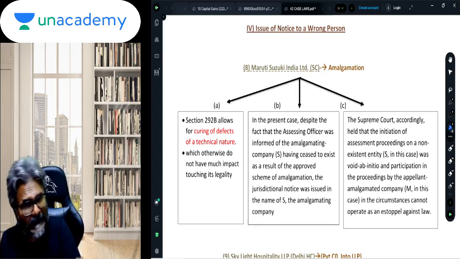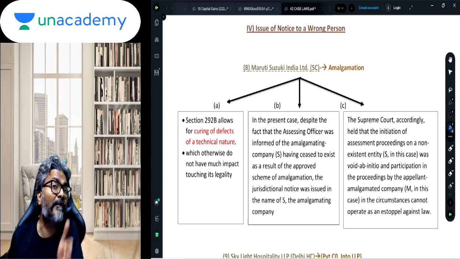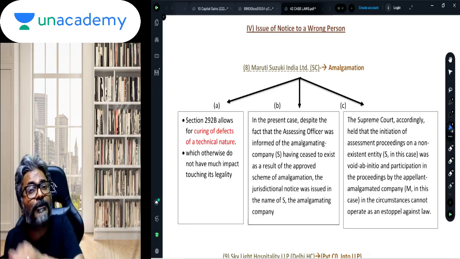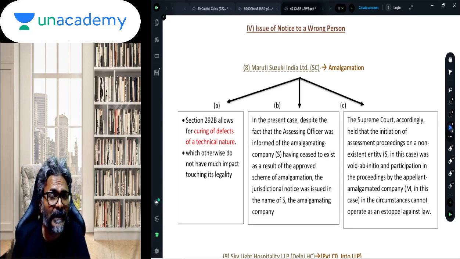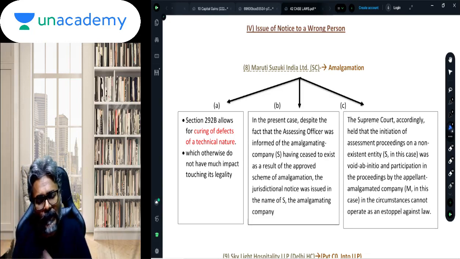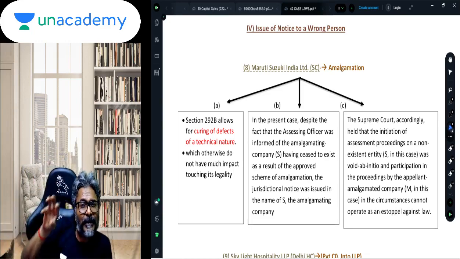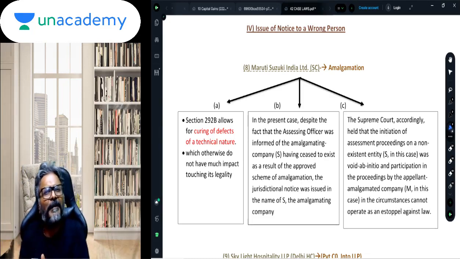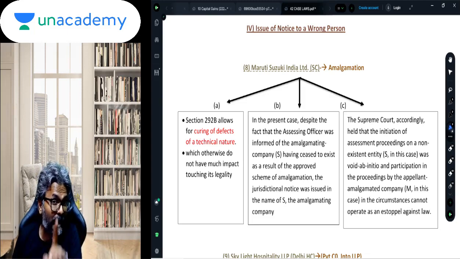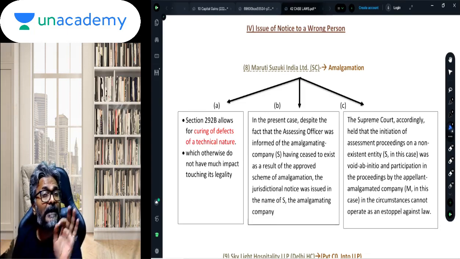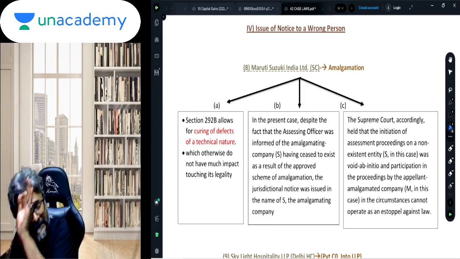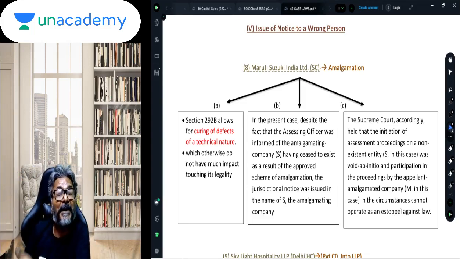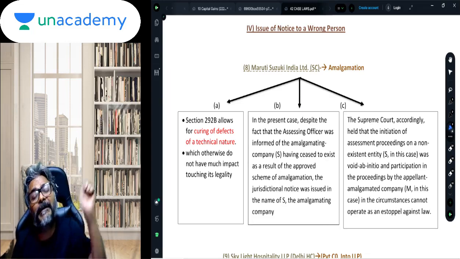So if the notice was given to a wrong person, can the proceedings be considered valid? Now in the Maruti Suzuki case, the assessing officer was already informed that the amalgamation is taking place, still the AO gave the notice in the hands of the amalgamating company.